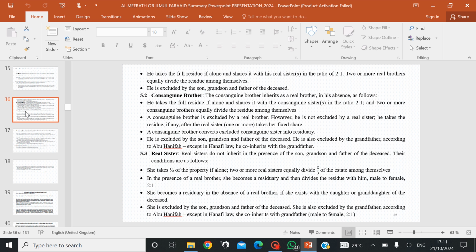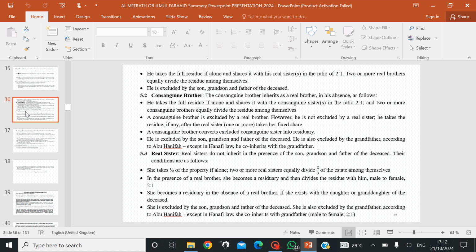Also, the consanguine brother converts an excluded consanguine sister into a residuary. Where the consanguine brother exists and is entitled to a residue, the excluded consanguine sister, maybe by another real sister, will now join the consanguine brother to share the residue in ratio 2:1.